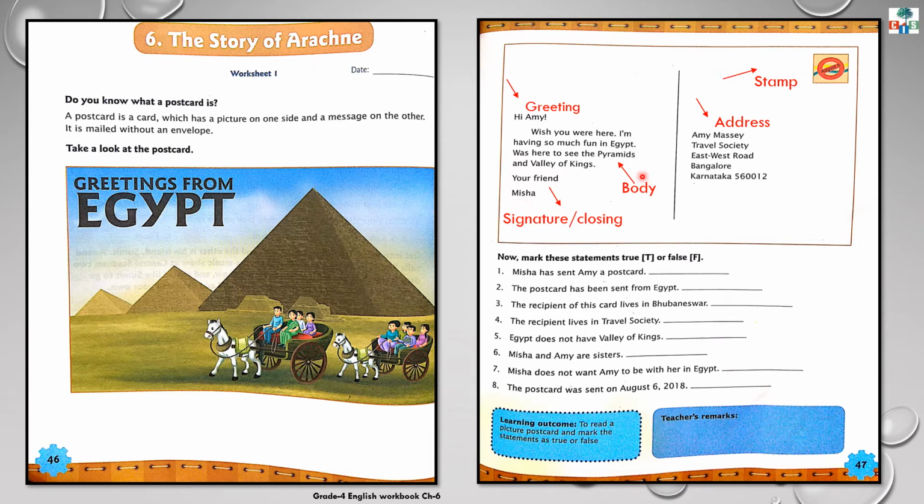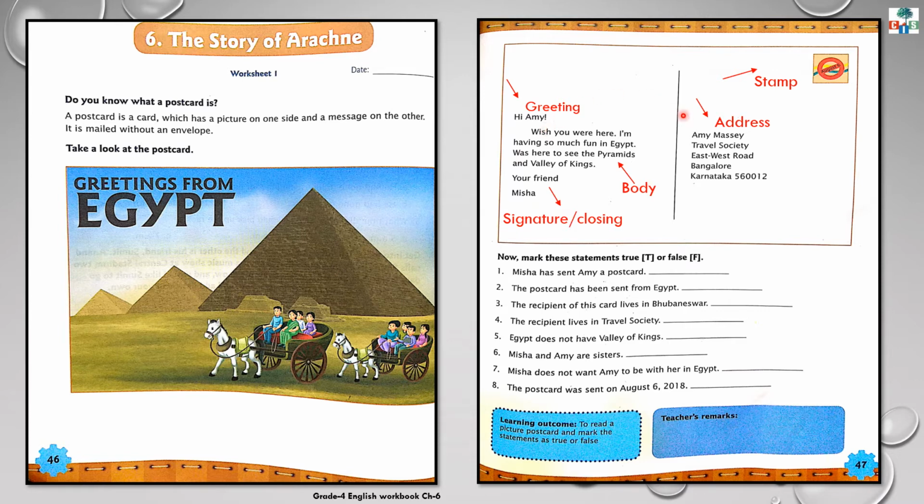Understood? This left side is used to write a message. Now, this right side we use to write an address. Now, whose address will we write here? The recipient's address. Recipient means a person who receives a letter or something. So, who is going to receive this postcard?